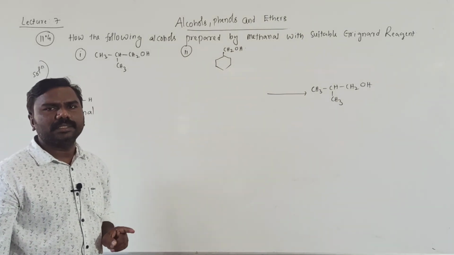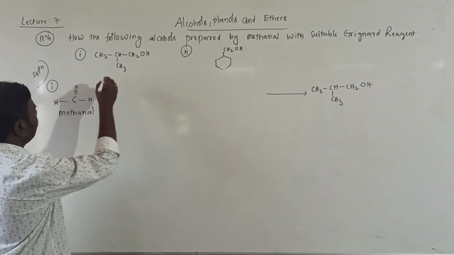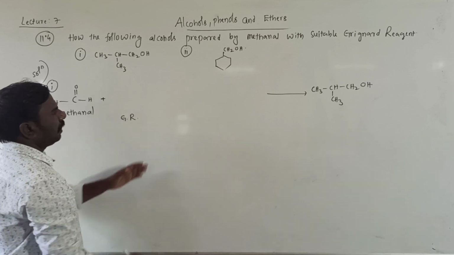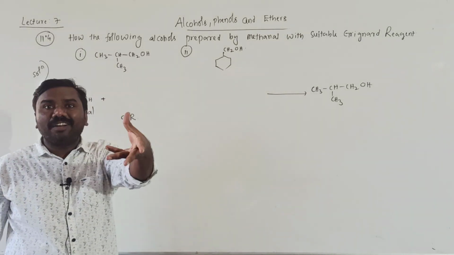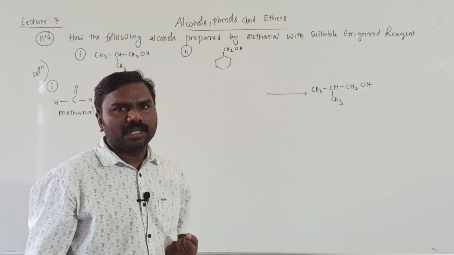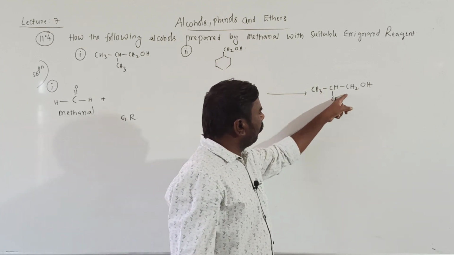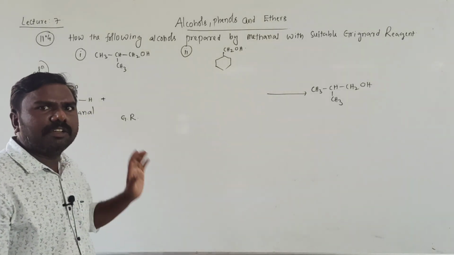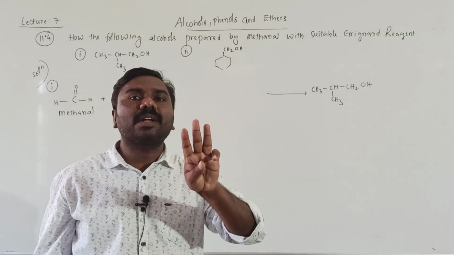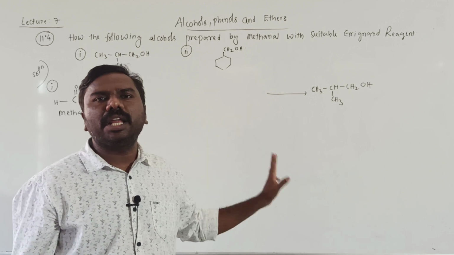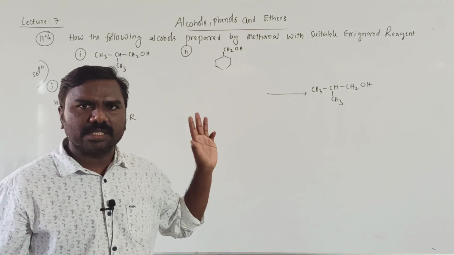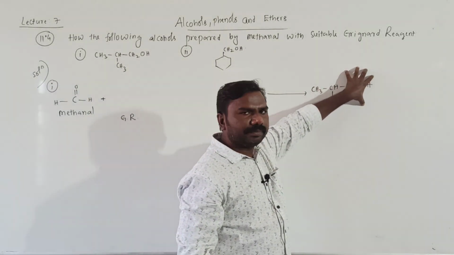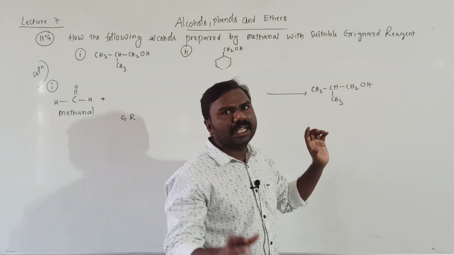Now, treated with one Grignard reagent, it forms that product. What is that Grignard reagent? That's your question. So totally 4 carbons in the product. Already one carbon atom is in the given reactant. 3 more carbon atoms must be present in the Grignard reagent. Understood?